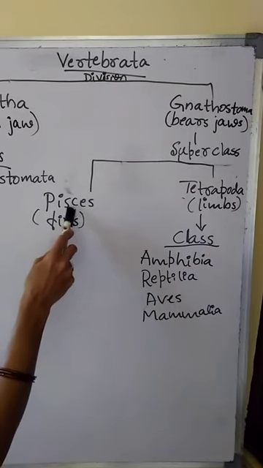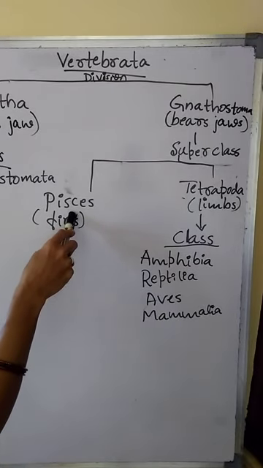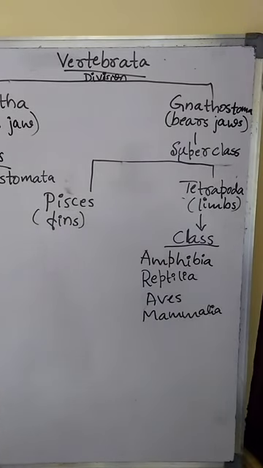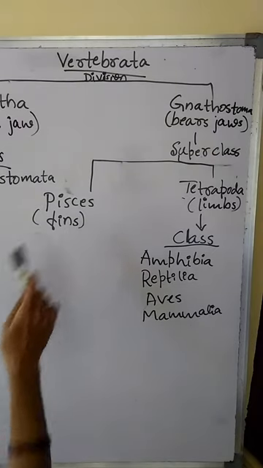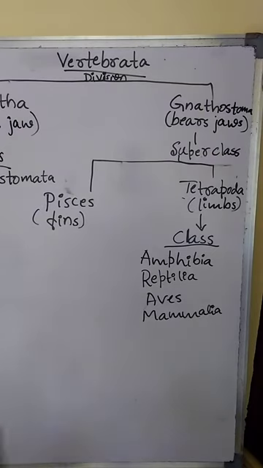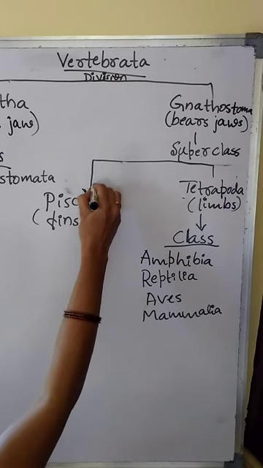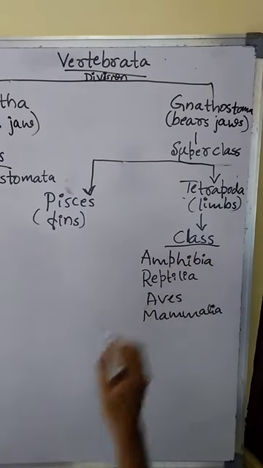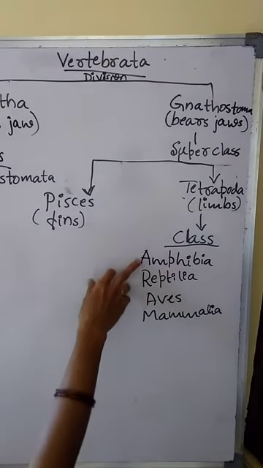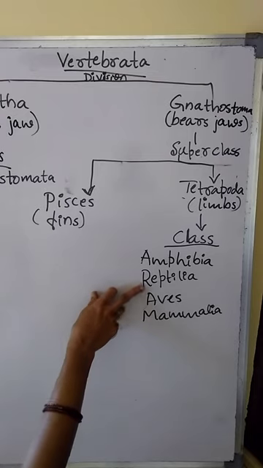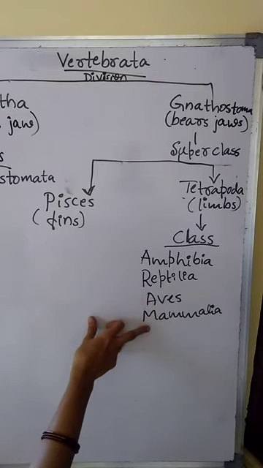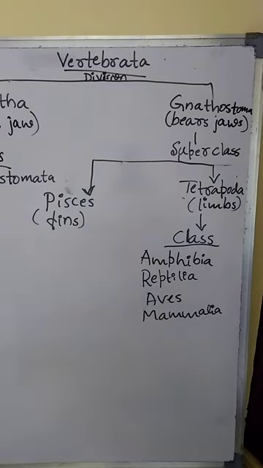Here Pisces have fins as a locomotory structure, and Pisces includes fishes. Whereas Tetrapoda includes Amphibia, for example frog; Reptilia, snake; Aves, meaning birds; and Mammalia, meaning human beings. This is about the subclassification of subphylum Vertebrata.